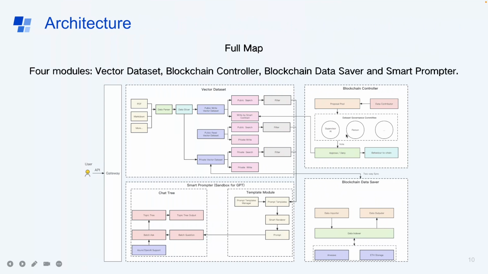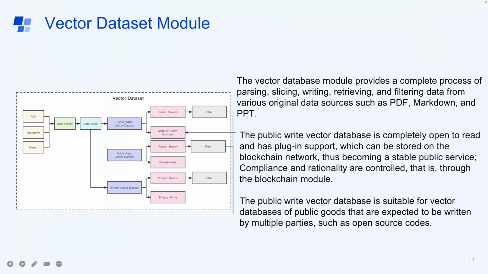And here is the architecture of our project. It has four modules: a vector dataset, blockchain controller, blockchain data saver, and smart prompter. The vector dataset module provides a complete process of parsing, slicing, writing, retrieving, and filtering data from various original data sources such as PDF, Markdown, and PPT.